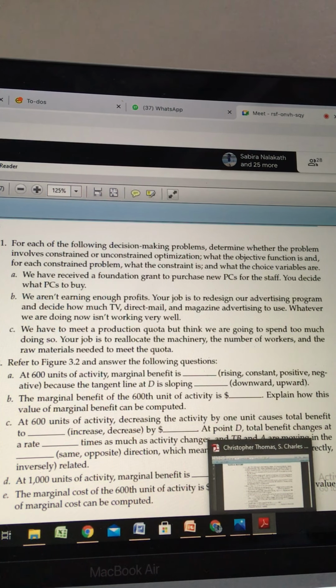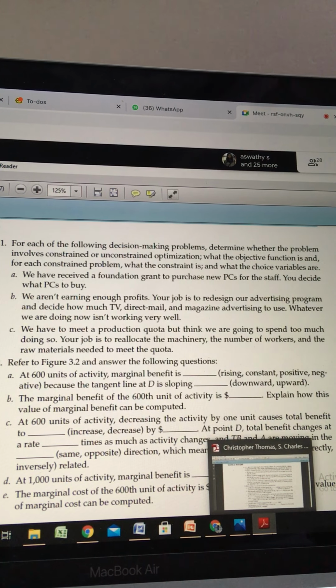The third one. I hope you are all getting my point. There might be some confusions. That's why I told you that I will upload the textbook. If after listening to my class you read the textbook today itself, you will get some more points to make you clear about this concept. So the third one is, we have to meet a production quota, but we are going to spend too much doing so.